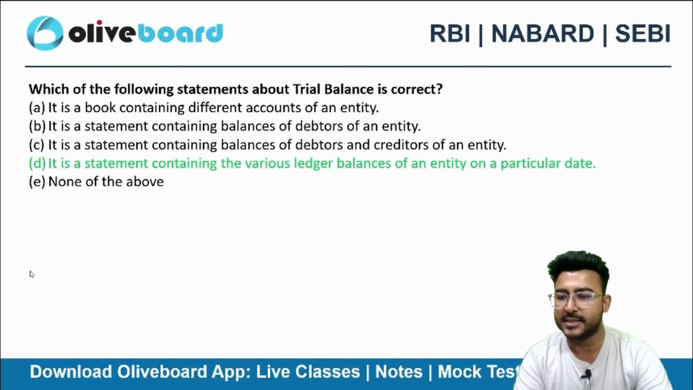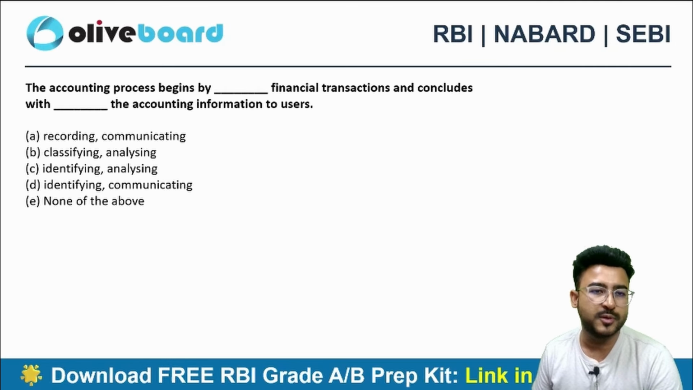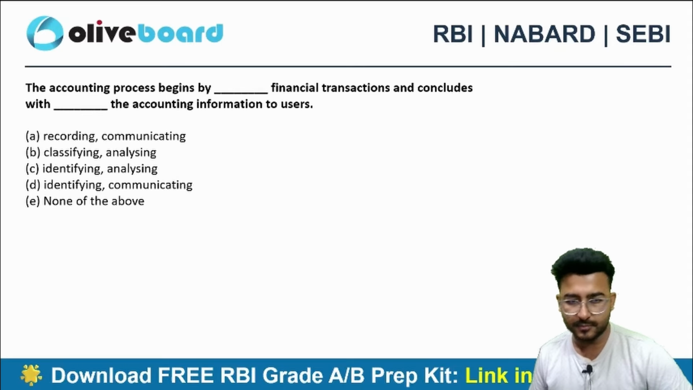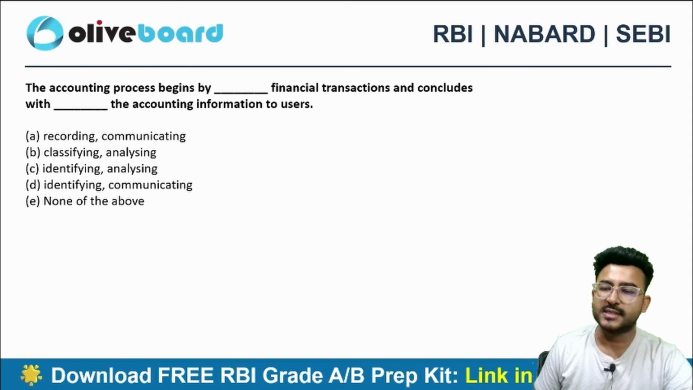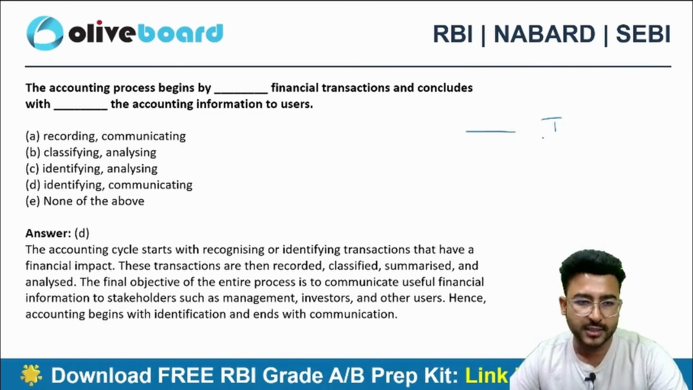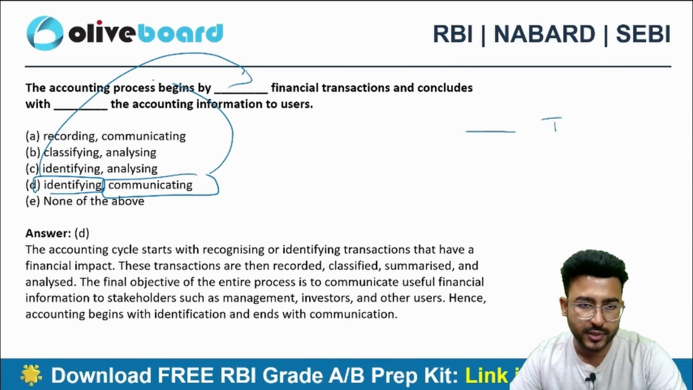The accounting process begins by dash financial transactions and concludes with dash the accounting information to the users. This is nothing but a question on accounting process. So we start the accounting process first by identifying the financial transaction, and then communicating it to the user.